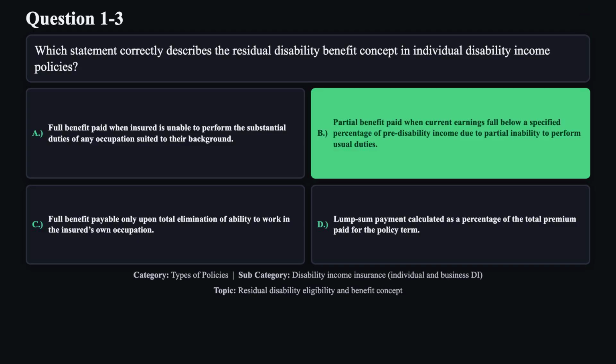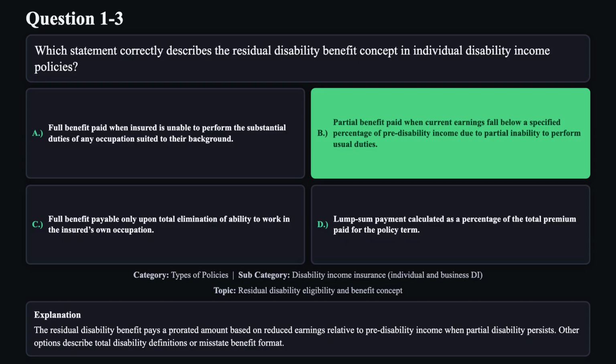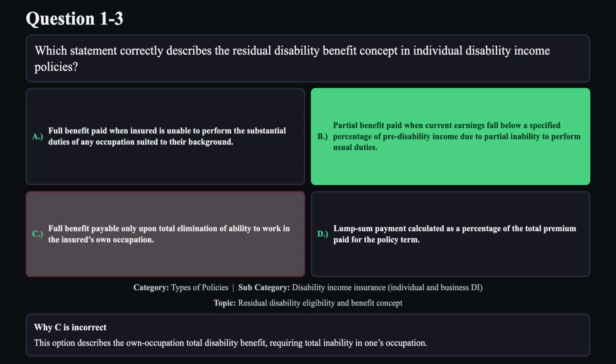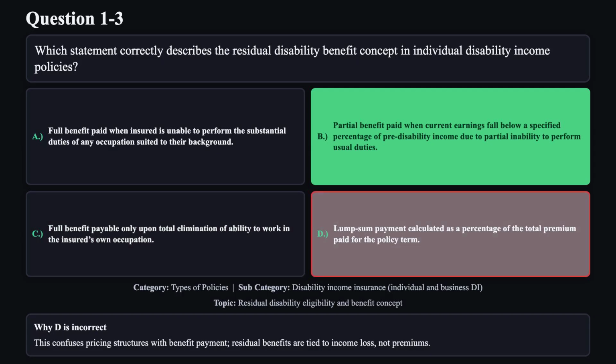The correct answer is B. The residual disability benefit pays a prorated amount based on reduced earnings relative to pre-disability income when partial disability persists. Other options describe total disability definitions or misstate benefit format. Reason A is not correct. This option describes the any occupation total disability feature, not residual benefits. Reason C is not correct. This option describes the own occupation total disability benefit, requiring total inability in one's occupation. Reason D is not correct. This confuses pricing structures with benefit payment. Residual benefits are tied to income loss, not premiums.